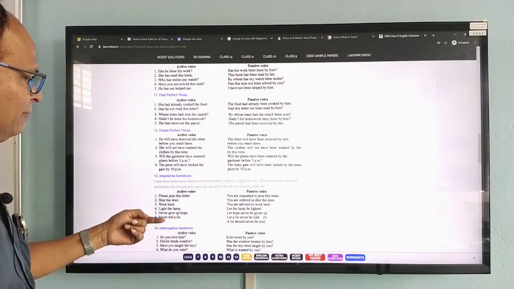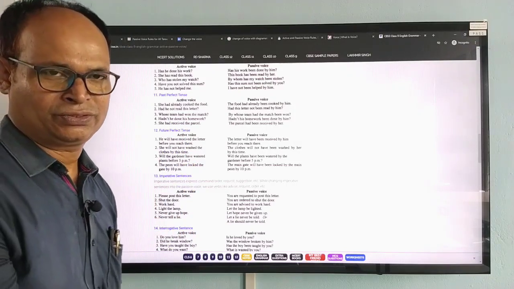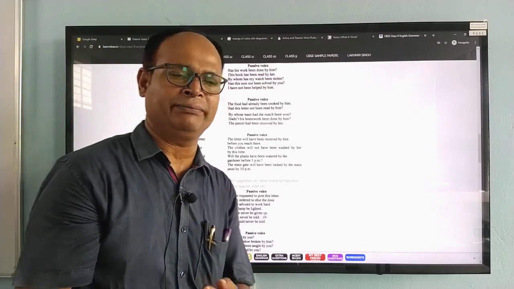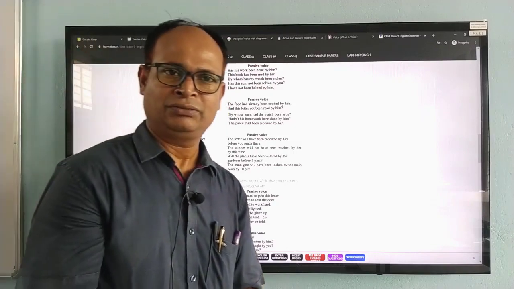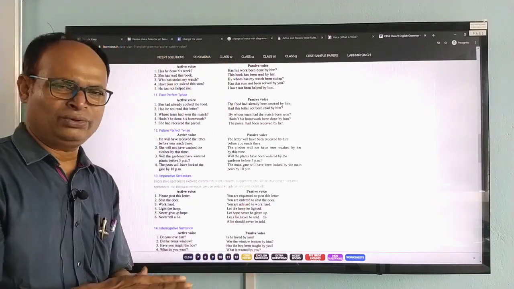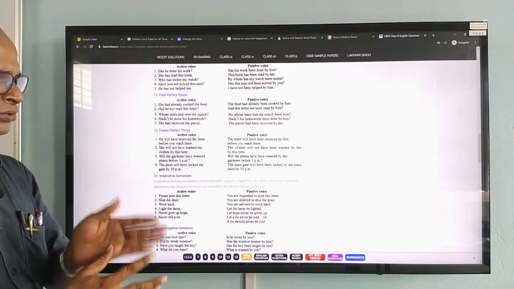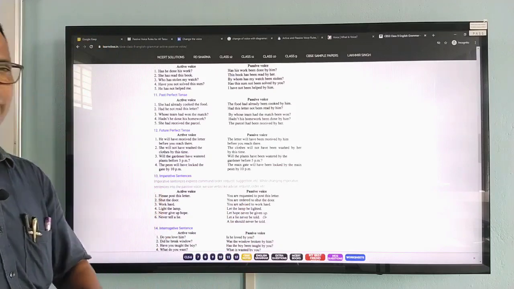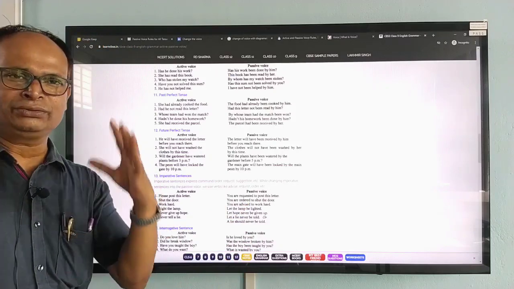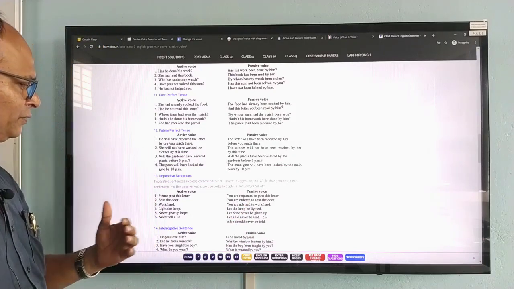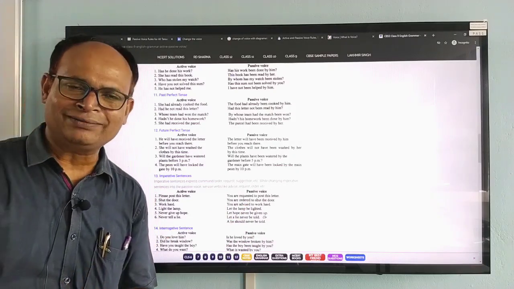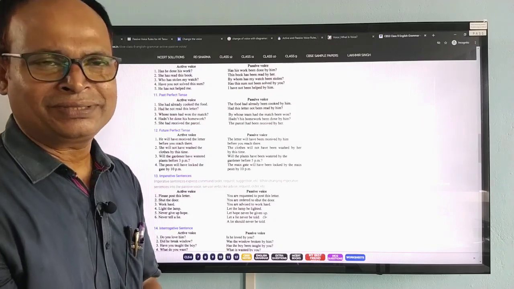So, now let us come to the imperative type of sentence. When you are talking about voice change, you have to know a lot of things. You have to know the sentence structure, the verb form, the auxiliaries, all these things. Therefore, now it is the imperative sentence. What is an imperative sentence?